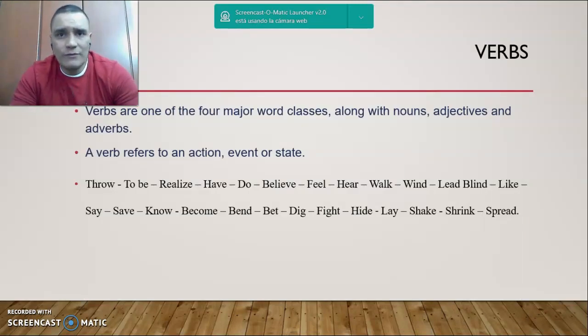Well, to give you a heads up of what's a verb. The verbs are one of the 4 major word classes, along with nouns, adjectives, and adverbs. What's a verb? A verb refers to an action, event, or state. And here you have the same list that I already showed you before.